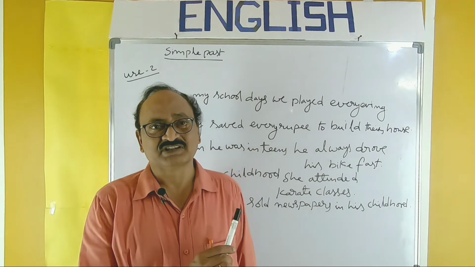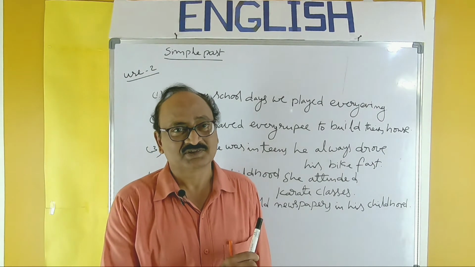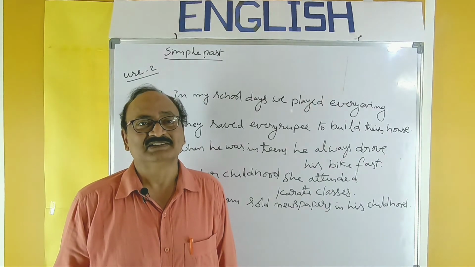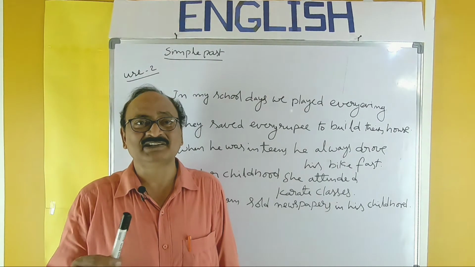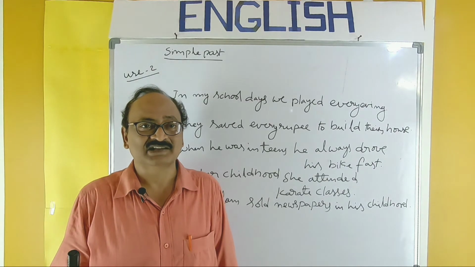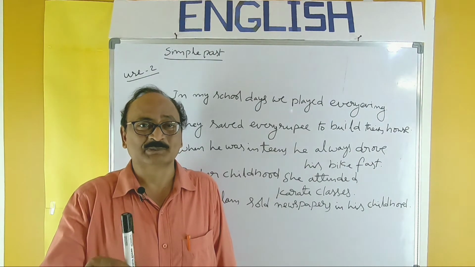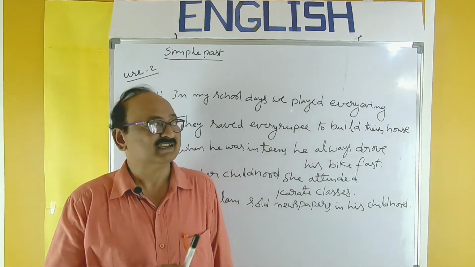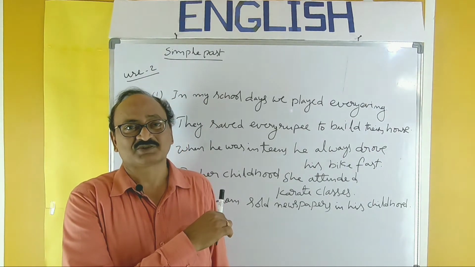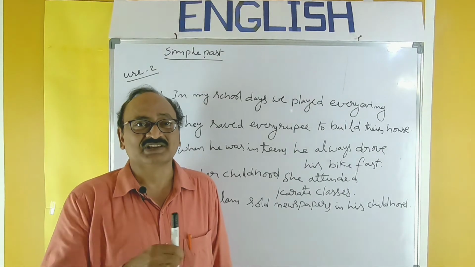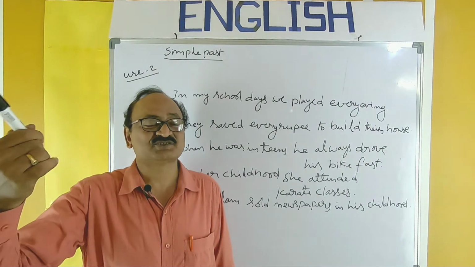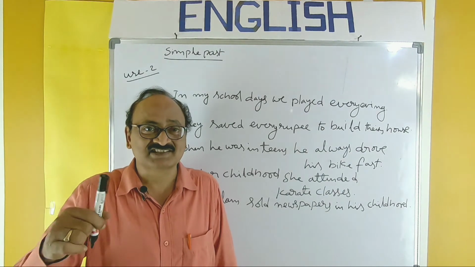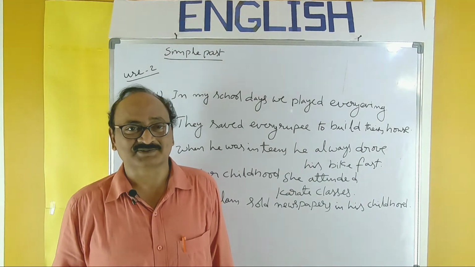Here is the second use of the simple past. In simple present, we have seen that our present habits or habitual actions are expressed in the simple present. Here is the similar usage. By using this simple past, we can express our past habits, our previous habits, habits which existed in the earlier days.